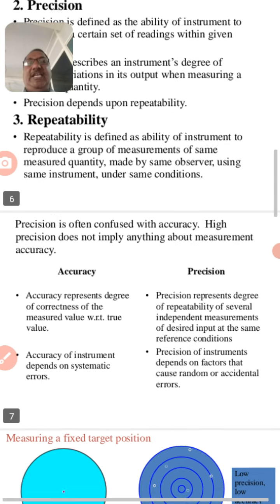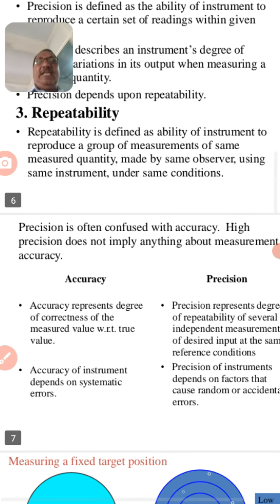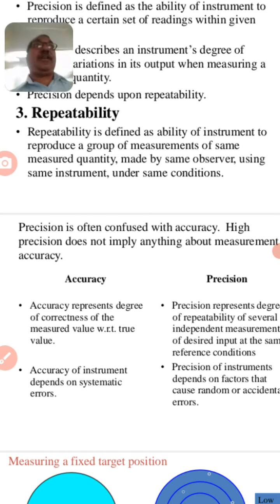Next definition is repeatability. Repeatability is defined as ability of the instrument to reproduce a group of measurement of same measured quantity made by same observer using same instrument under same condition. By keeping same conditions at every measurement, means measuring person is same, measuring instrument is same, measuring environment is same, all conditions are same, then how repeatedly it gives same reading is repeatability.